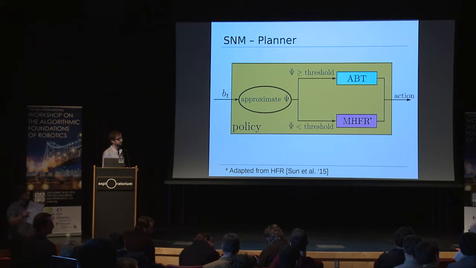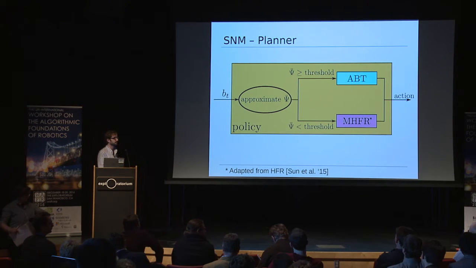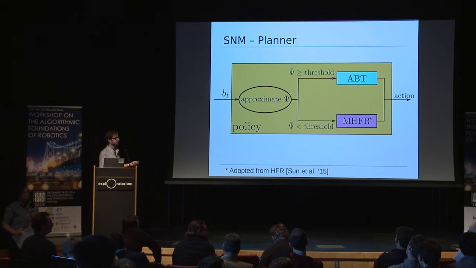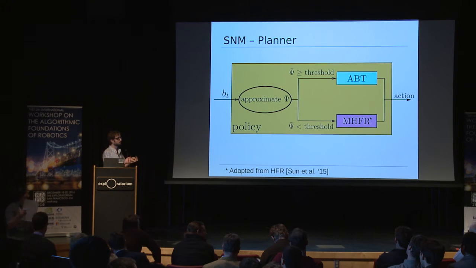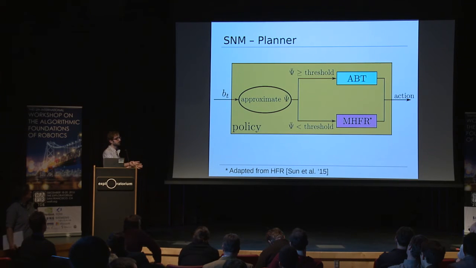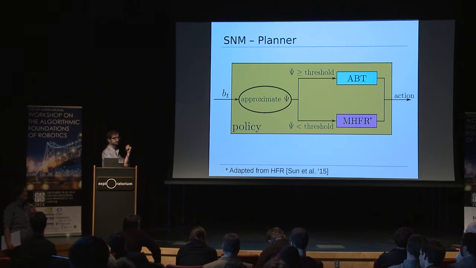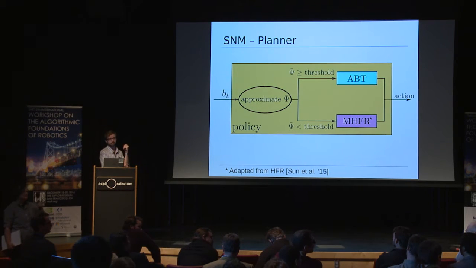So during solving one plan, you will switch online between different solvers? So essentially, depending on the outcome of the approximation of S&M, we use a general solver or a linearization-based solver. So a priori, before we use those component planners to calculate a policy, we first evaluate the measure and then look at the result. Okay, I'm going to let Ken get a word in because he has his hand up.